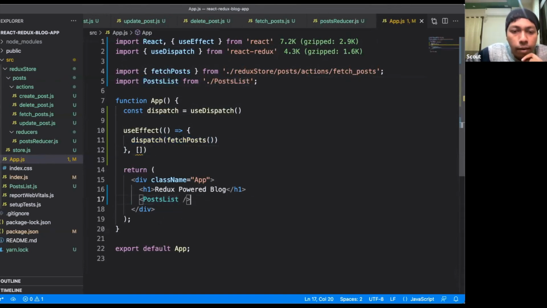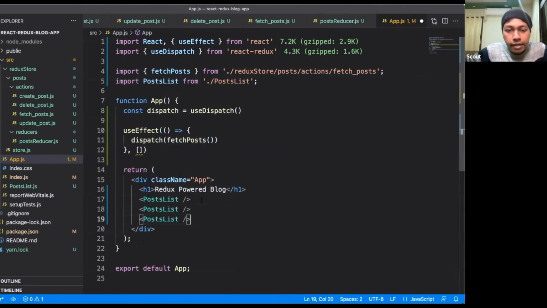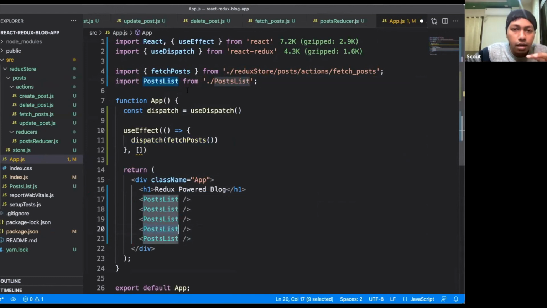Here I have not passed whatever data is coming from fetch post. I have not passed the data inside props, something like post is equal to post. I have not done that. This component is totally independent of the whole network call. So you can have 10 different components, and in every component you can get access to the data from the store. That is the beauty of Redux.